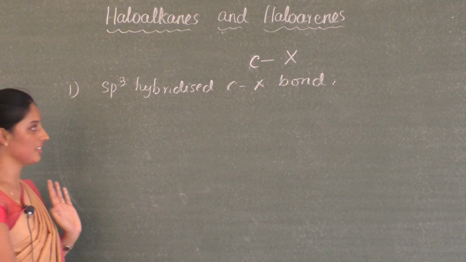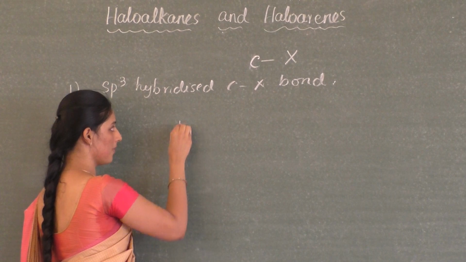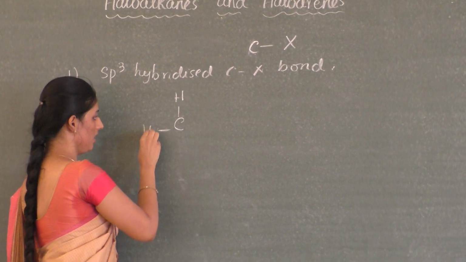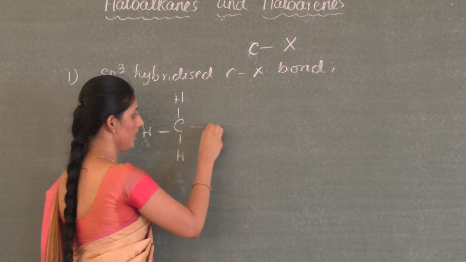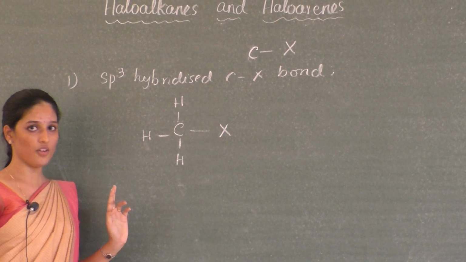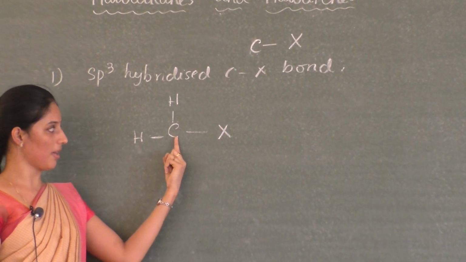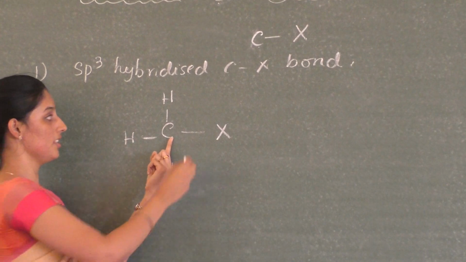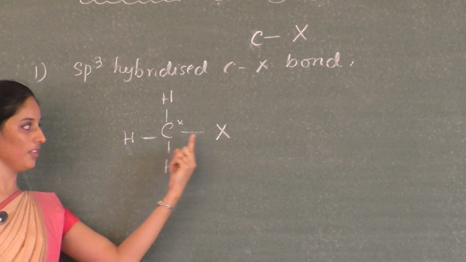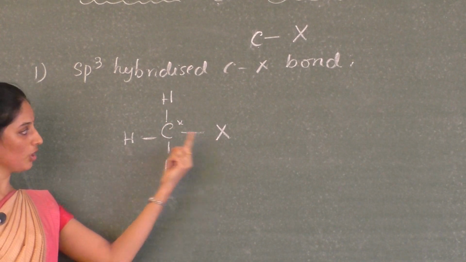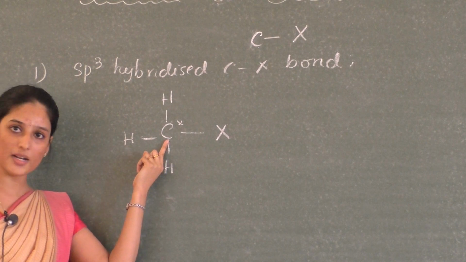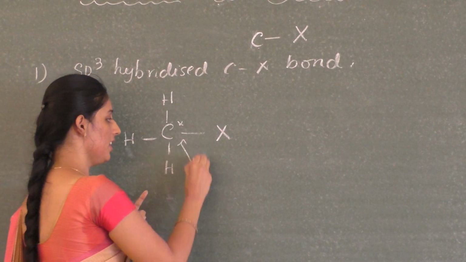Let me have an example here. A simple example, that is CH3X. Now you have to look at this carbon atom. This carbon atom is our prime carbon atom to which the halogen is attached. If you look at this carbon atom, it is sp3 hybridized.